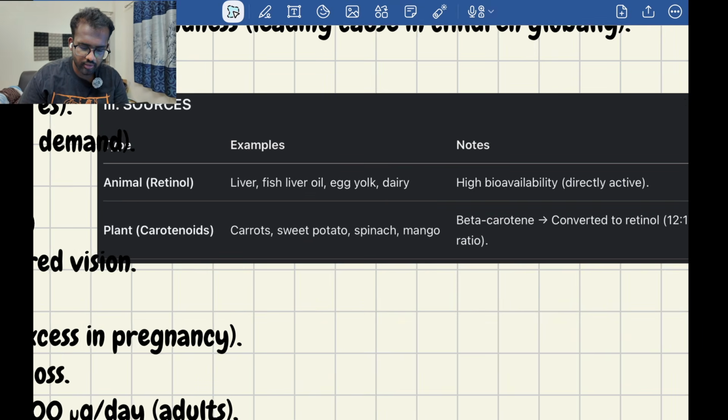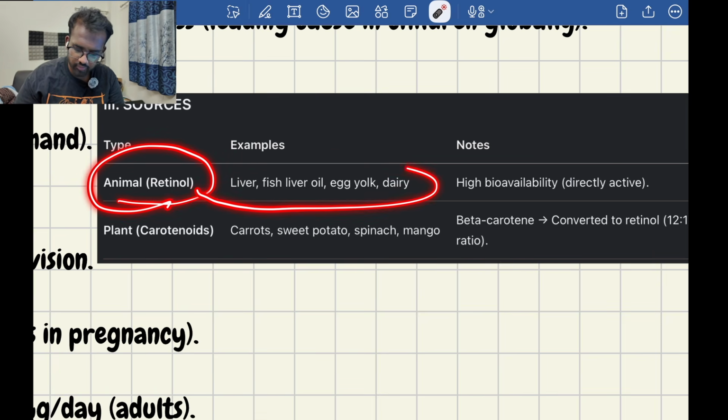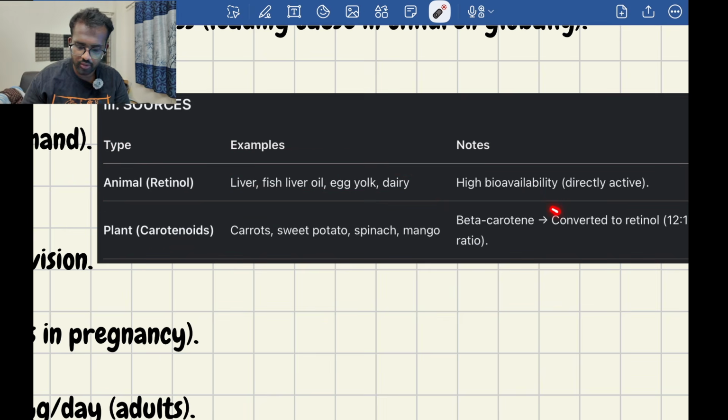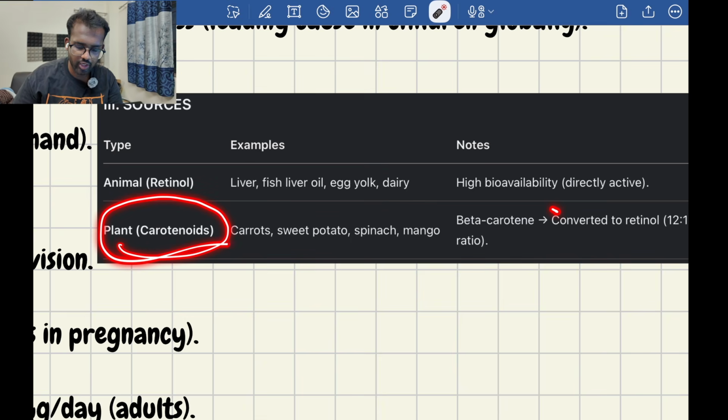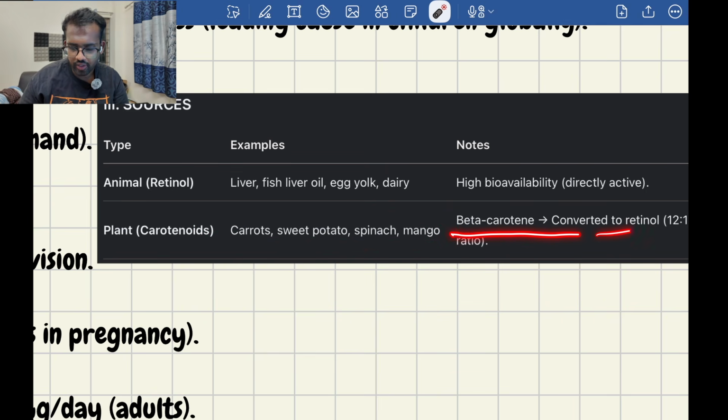Animal retinol. Retinol is present mostly in animal sources: liver, fish oil, egg yolk, etc., which are highly bioavailable. And in plant sources, we have carotenoids, beta carotene, in carrots, sweet potatoes, spinach, mangoes, etc. This beta carotene is converted into retinol and then the further process.